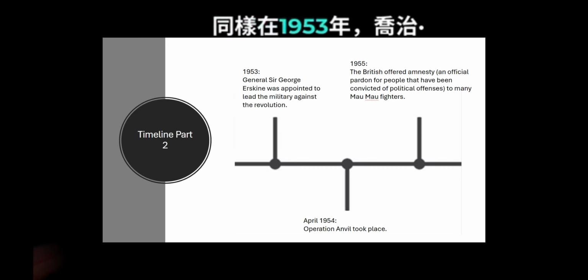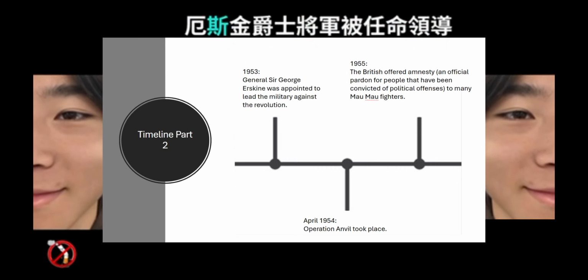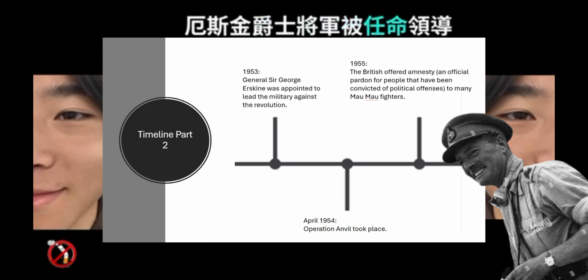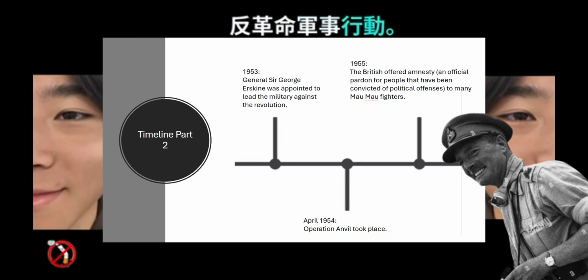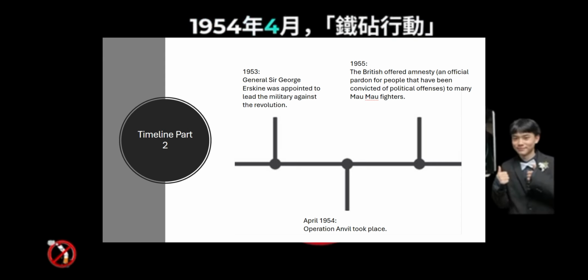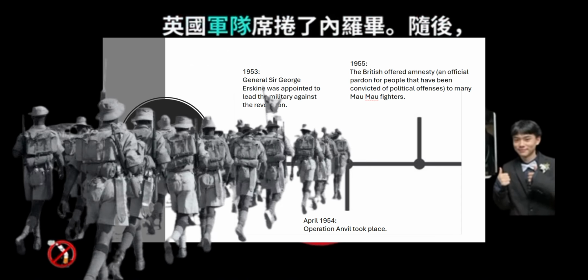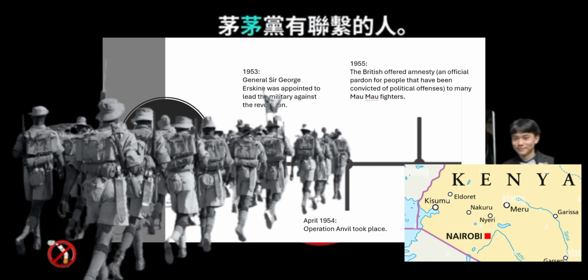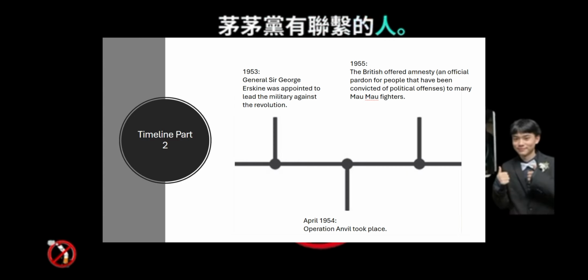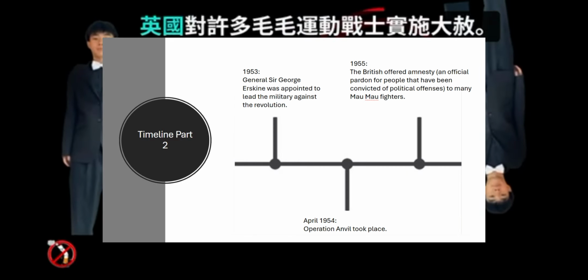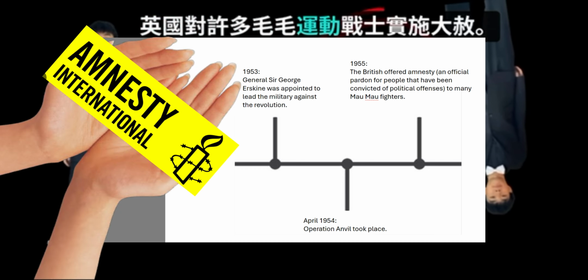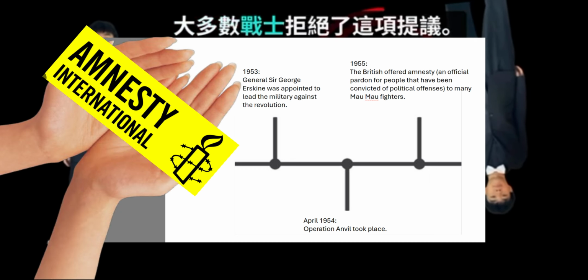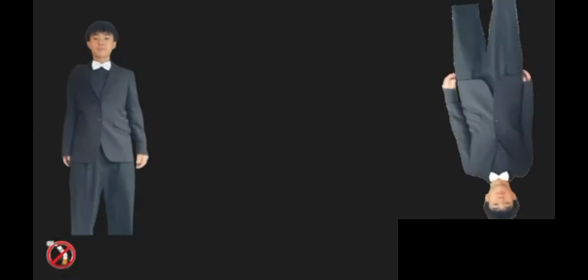Also, in 1953, General Sir George Erskine was appointed to lead the military campaign against the revolution. In April 1954, Operation Anvil took place. The British forces swept through Nairobi. They then proceeded to arrest thousands of people that were suspected of having ties with the Mau Mau. In 1955, the British offered amnesty to many Mau Mau fighters. Most of the fighters declined the offer.